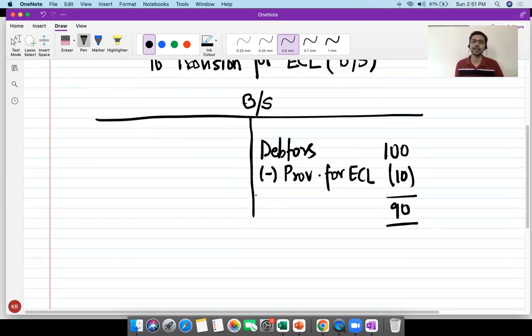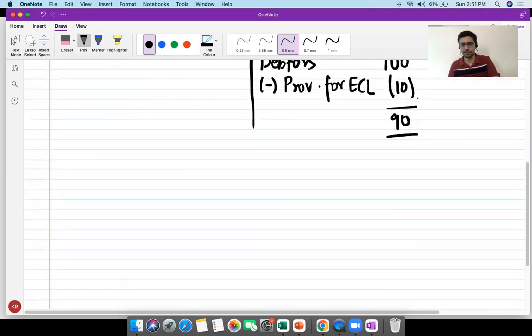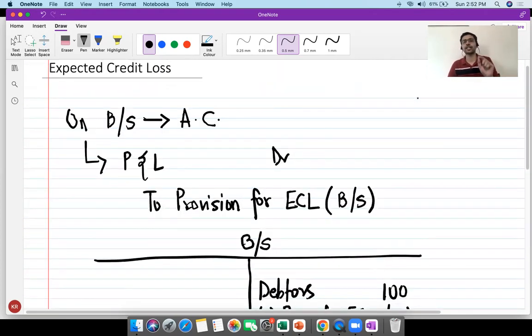This is going to be the net dollars. So what I'm trying to emphasize is this provision for ECL, which actually has a credit balance, is going to be shown as a corresponding reduction from the asset. This is a contra asset account. It is not a liability account. It's a contra asset account, which is going to be shown as a reduction from the asset itself. That is for on-balance sheet exposures, which are measured at amortized cost.